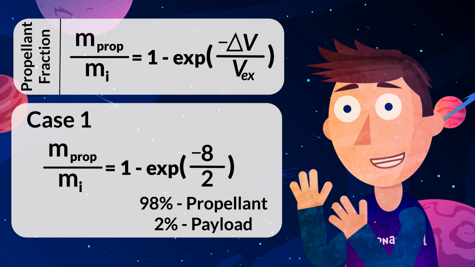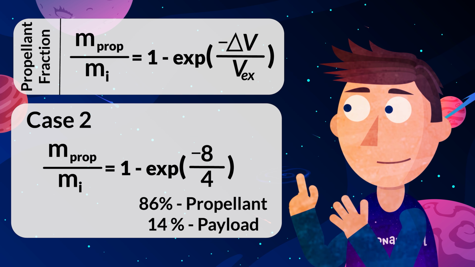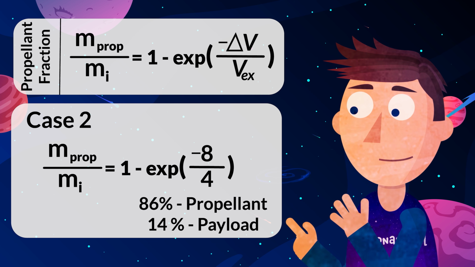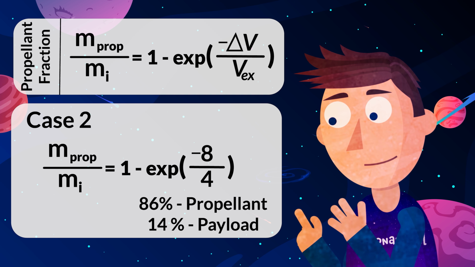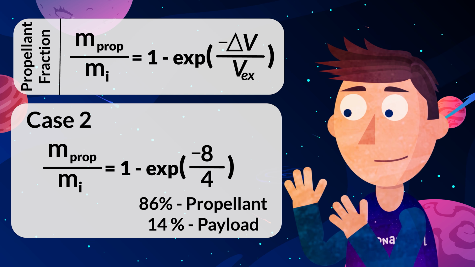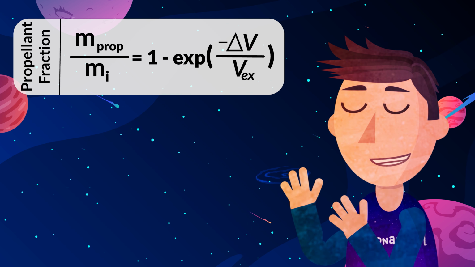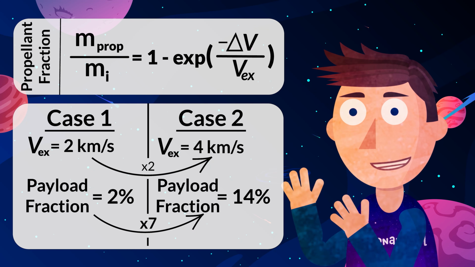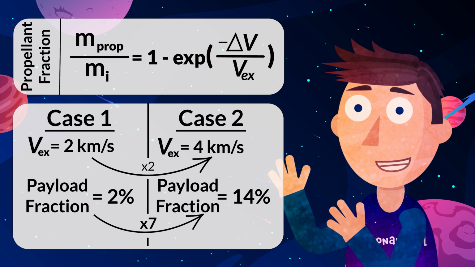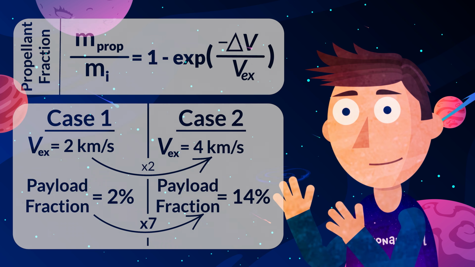Now let's double the exhaust velocity from 2 to 4 kilometers per second. Solving the equation, we find that now 86% of the rocket will have to be devoted to the propellant, and 14% can be used for the structure and payload. This is the critical thing about the rocket equation, because changing the exhaust velocity by just a factor of 2 has led to a 7-fold increase in the mass of our rocket, which can be devoted to the structure and payload.